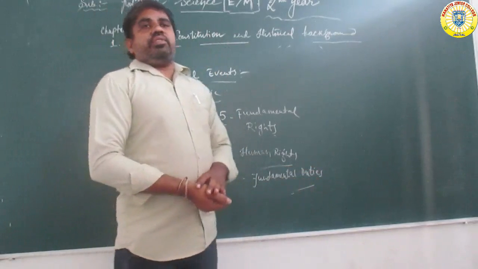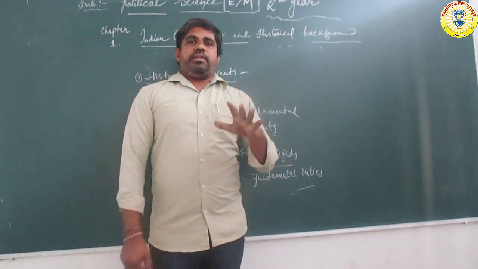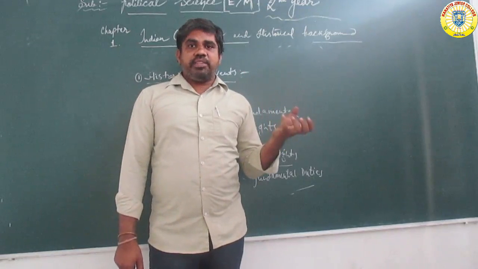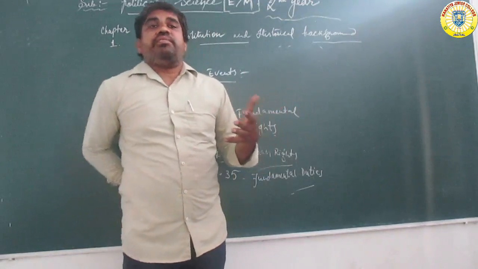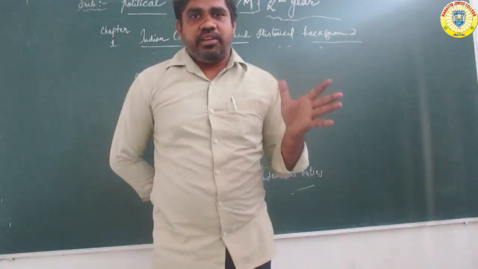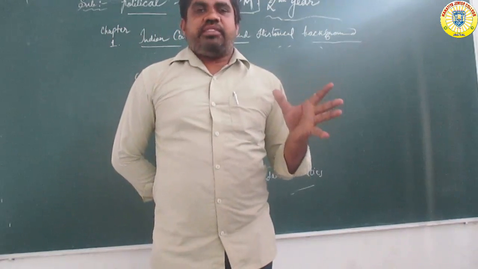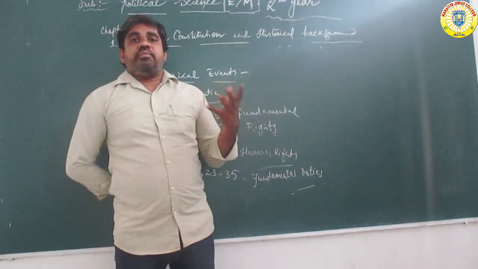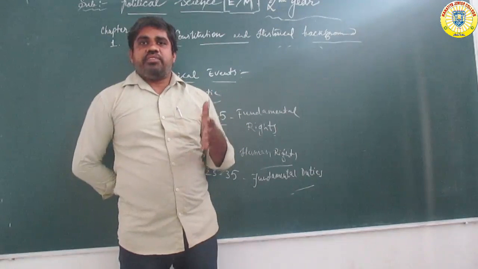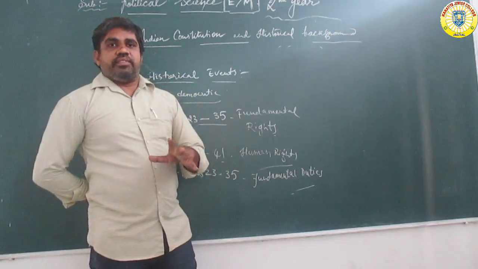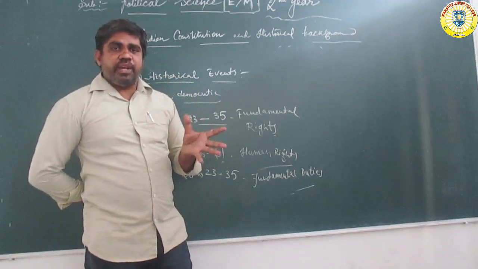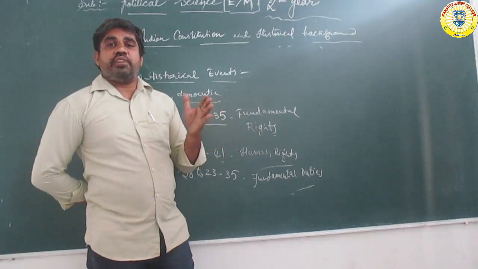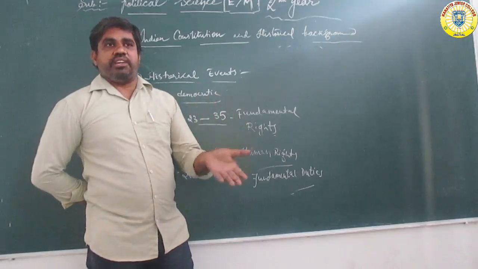Yesterday we discussed the historical movements. Which movements are the main important national movements before the independence period? Civil disobedience, non-cooperation, home rule movement, Quit India movement, the turning point of the movement, the Constitution and the independence of India. How many years did it take, 1942 to 1945? Three years.